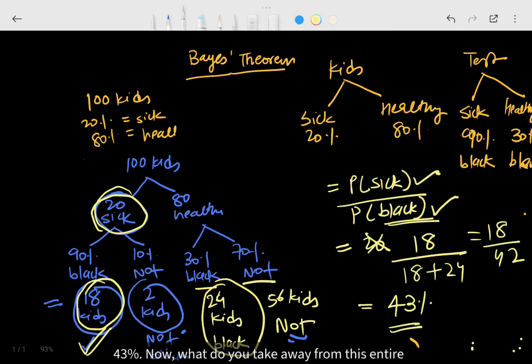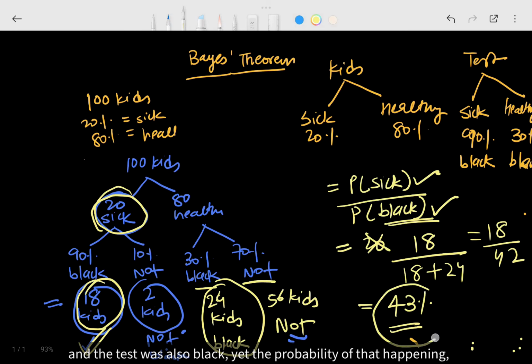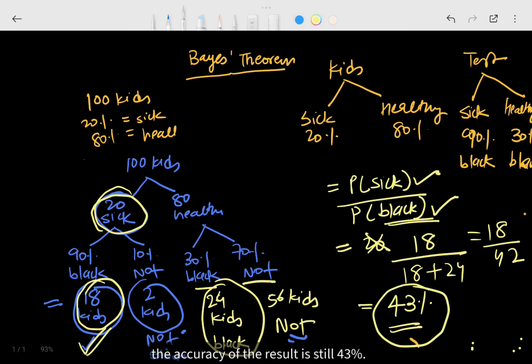Now, what do you take away from this entire work that we have done? Remember, initially I did tell you that the test was 90% effective. If it is tested on a sick student, 90% of the time it is going to give you the right results, right? However, when randomly a student is taken, even though the kid is sick and the test was also black, the accuracy of the results is still 43%. Why is that? It's simply because we also had additional information that the test does give black results even though the kid is not sick, which was 30% of the times.